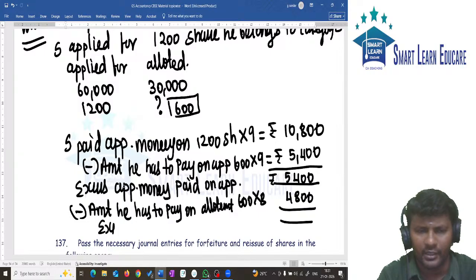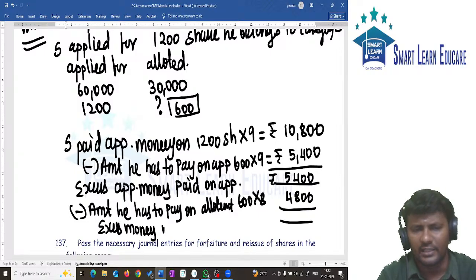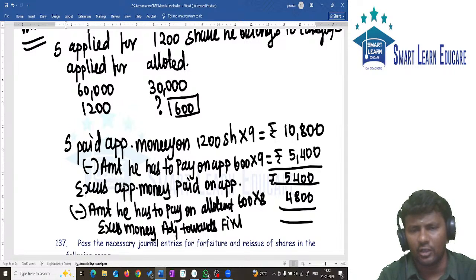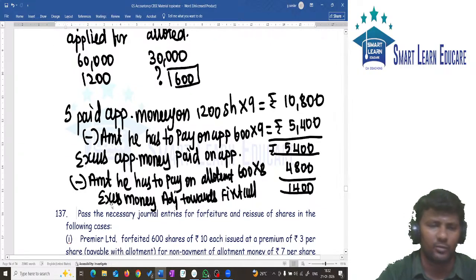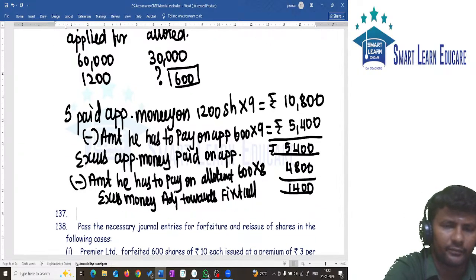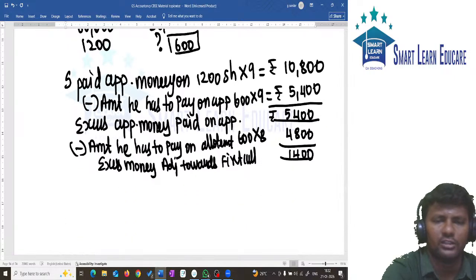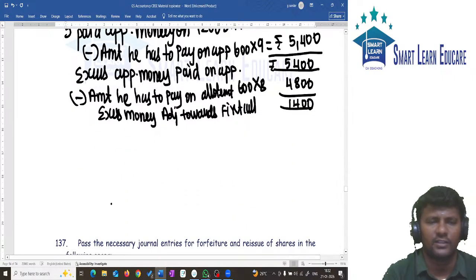Excess money adjusted towards first and final call. It is how much amount? 1,200. So 1,200 is the excess money adjusted towards first and final call.